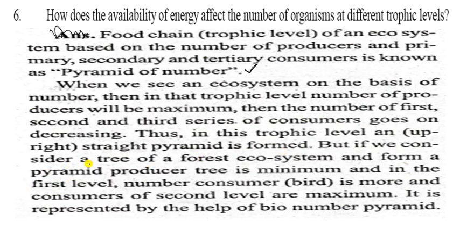But if we consider a tree of a forest ecosystem and the form of a pyramid, the number of trees, the producers, is minimum, and in the first level the number of consumers, birds, is more and the consumers of second level are maximum. It is represented by the help of biomass number pyramids. It is represented by biomass number. So you can draw this one and see here.